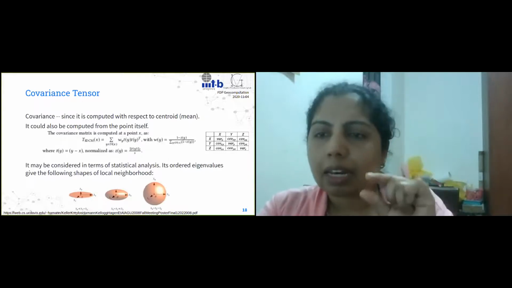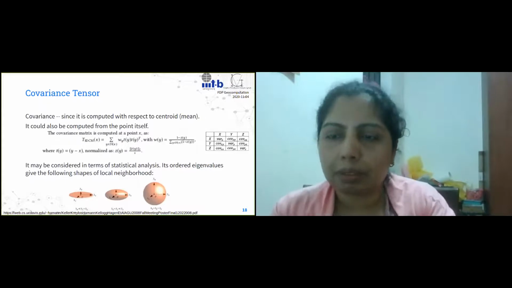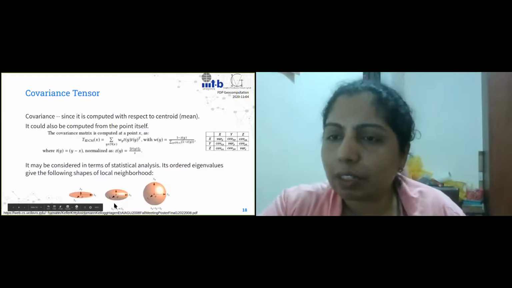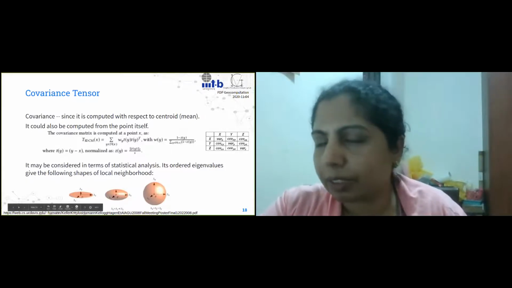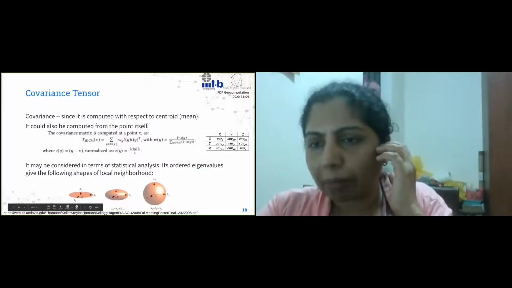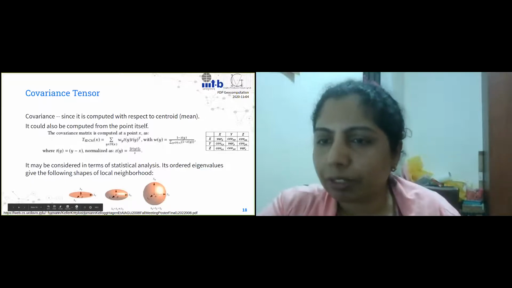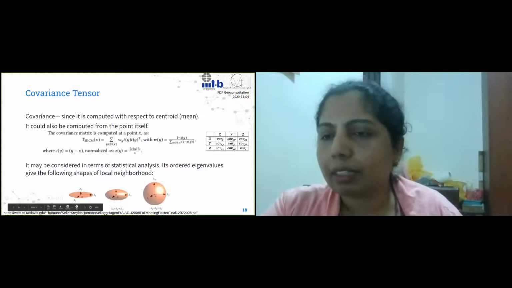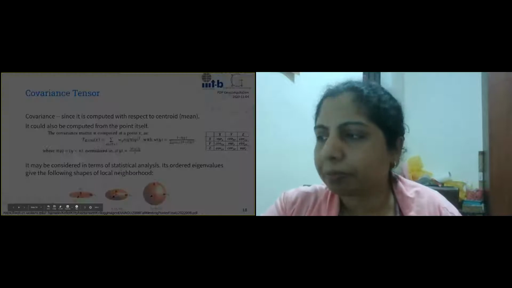And the last eigenvalue is very small, right? So then it means that it will look like a plate. Now that gives a surface type feature. It falls in a surface type feature. And the last one is when all the eigenvalues are comparable, right? So then it becomes a volumetric feature, which is called a junction feature. And this just says that it's isotropic in all the directions.